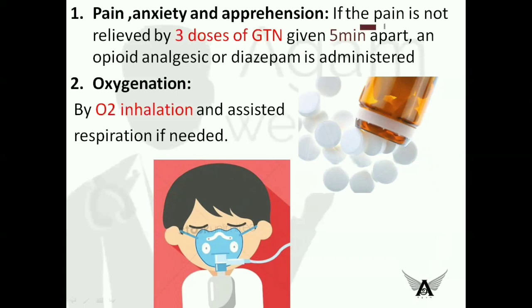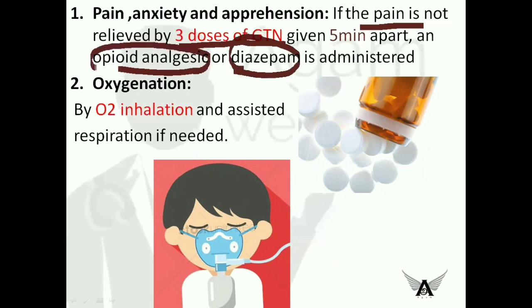If the pain is not relieved by 3 doses of glyceryl trinitrate, given 5 minutes apart over a 15-minute period, then we have to advise the patient to opt for an opioid analgesic or diazepam. These two drugs are given when the nitrates are not relieving the pain after 3 doses.